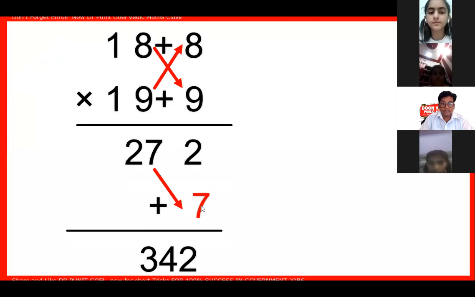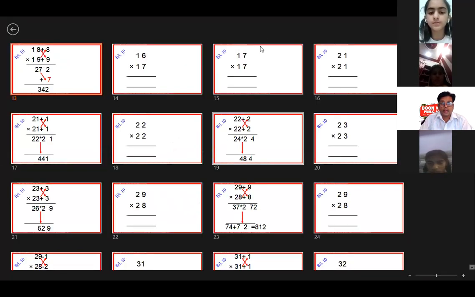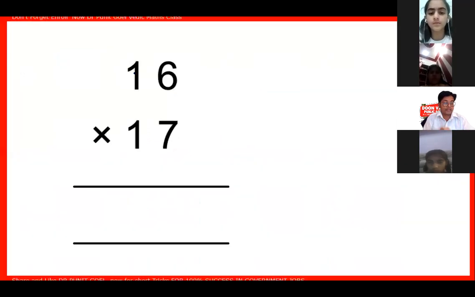Okay, I'm taking another example, in which you have to calculate 16 multiplied by 17. You have to give the answer and do it by the 10 balance method, please. Use the 10 balance method.